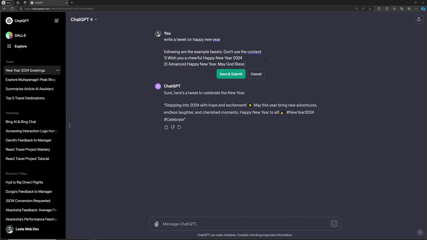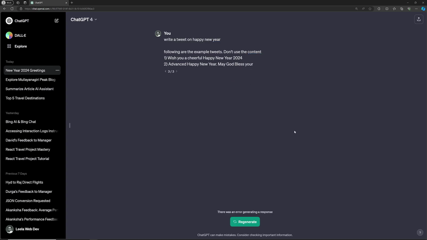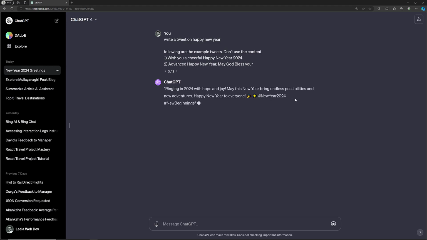Let's see how it gives. Now it is regenerating the tweet with your examples. So this is one concept, one methodology, for getting a good response from ChatGPT.